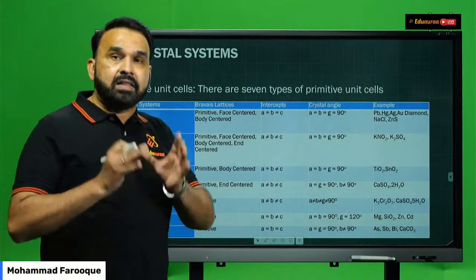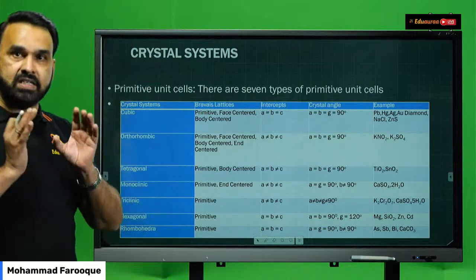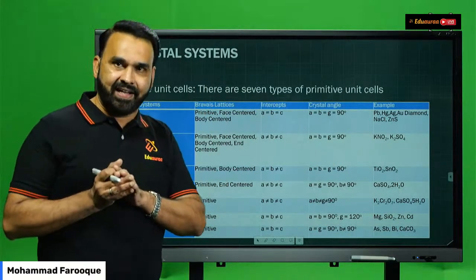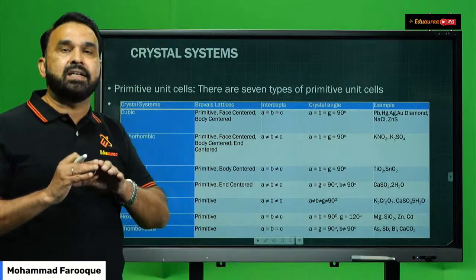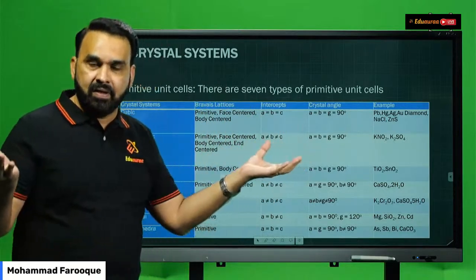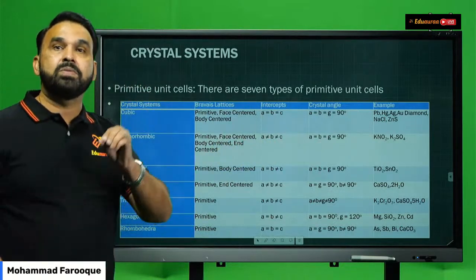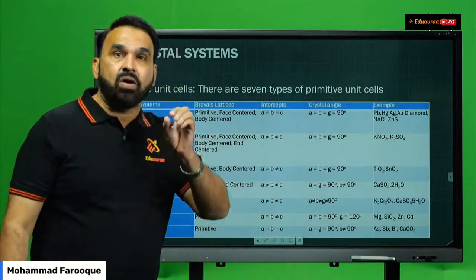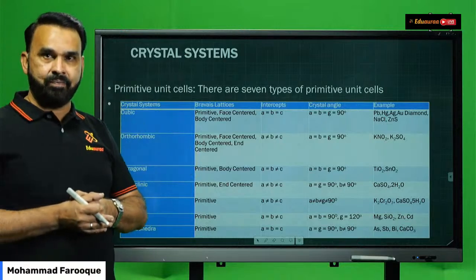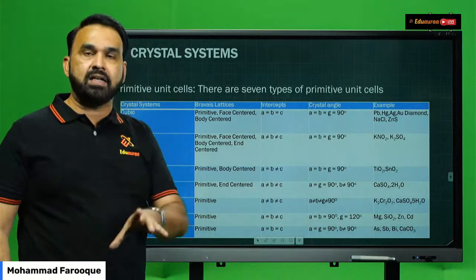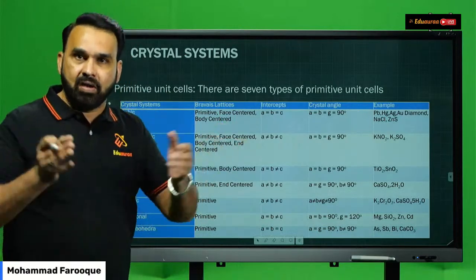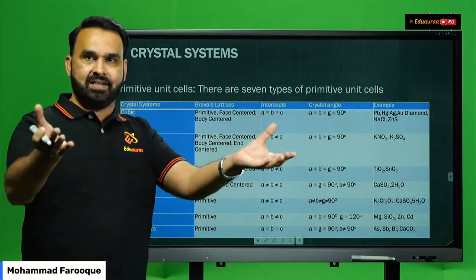Solids have a three-dimensional crystal structure, right? Now, this three-dimensional crystal structure, when it is represented on paper, forms a crystal lattice or a space lattice. Those particles of the crystalline solid, which are atoms, ions, and molecules, form the crystal structure.